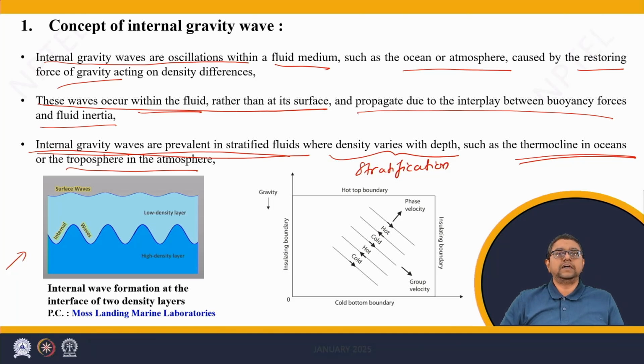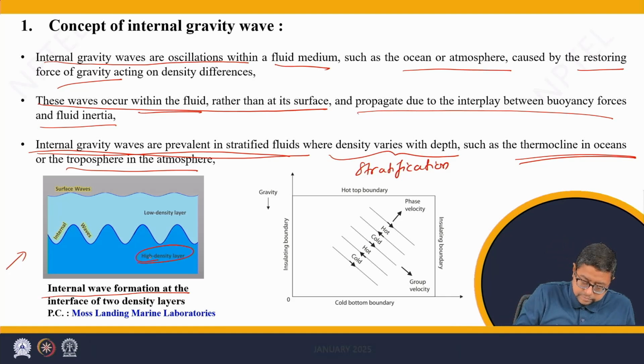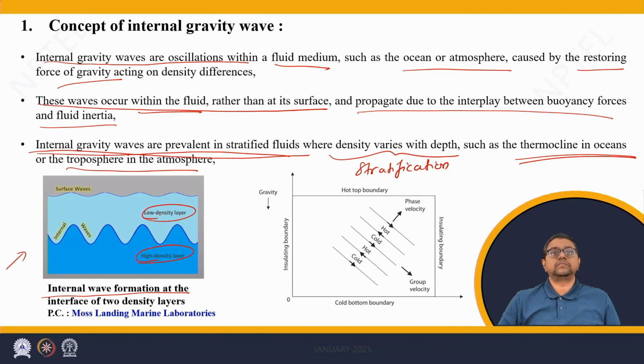Now look at this diagram here. This diagram shows the formation of internal waves at the interface of two density layers. These are the two density layers. Below we have high density layer and above there is a low density layer. As we know, low density layer lying on top of high density layer forms a stable interface, which means that these immiscible fluids will not mix and there will be no upside down motion.